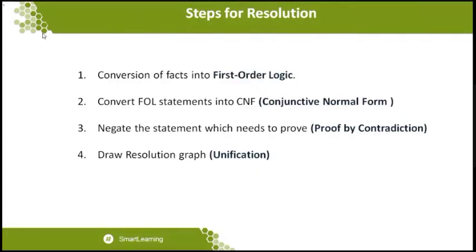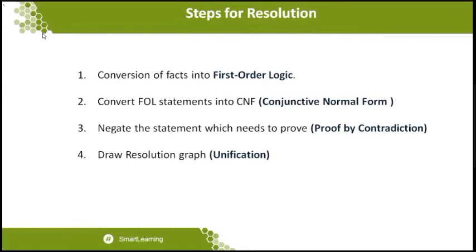What are the steps that we follow for the resolution? That is the main thing that we need. First thing is to convert the facts into first order logic statements. We have different kinds of facts, which will be in the form of statements, so we want to convert the different kinds of facts to first order logic statements. After converting to first order logic, we want to convert it to the next level, which is called CNF, derived from conjunctive normal form. This is the specification which is mainly needed.